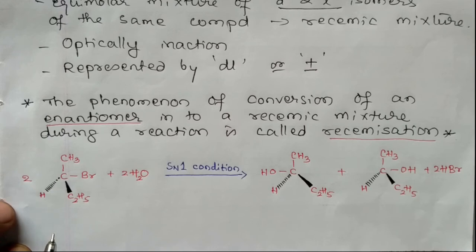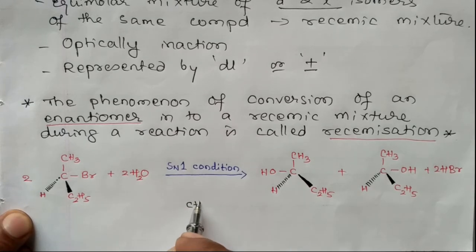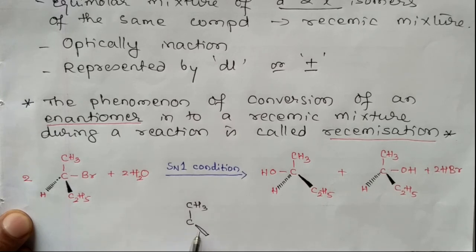This is an example of a nucleophilic substitution reaction which takes place through the SN1 mechanism. During this conversion, first a carbocation is formed, like this, with CH3 and C2H5, where the thick wedge indicates in front of the plane and dotted lines indicate behind the plane. You are going to get a carbocation which is sp2 hybridized and planar in nature.